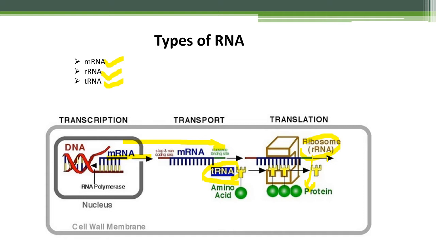So there are three RNAs, that is mRNA, rRNA and tRNA. So mRNA is formed inside the nucleolus, that is transported into the cytoplasm and attached to the ribosome. They will make amino acids, then the amino acid sequence, and they will code the proteins with the help of tRNA. Then the protein will come out. This is the types of RNA.